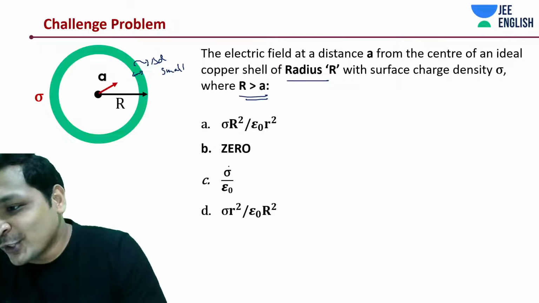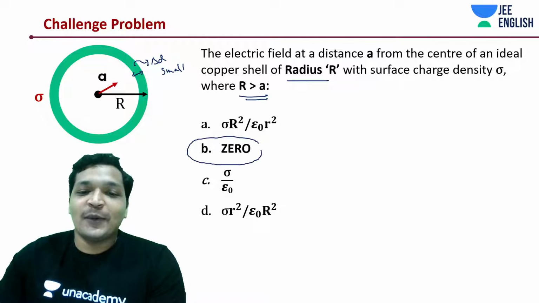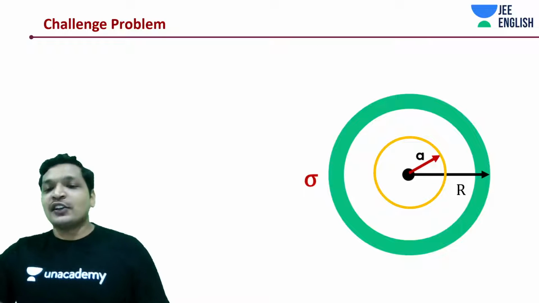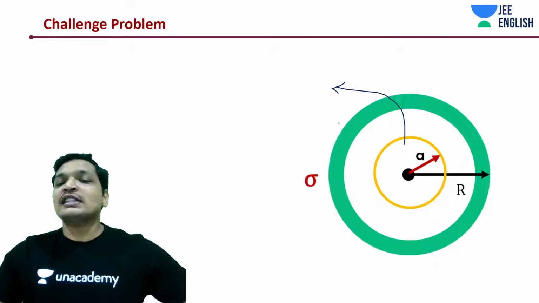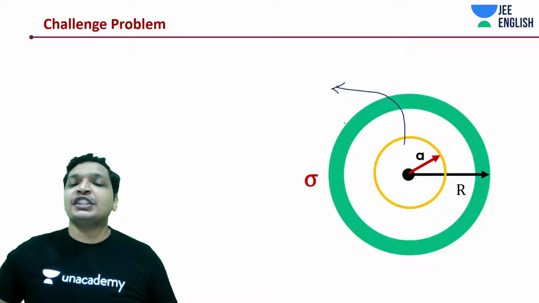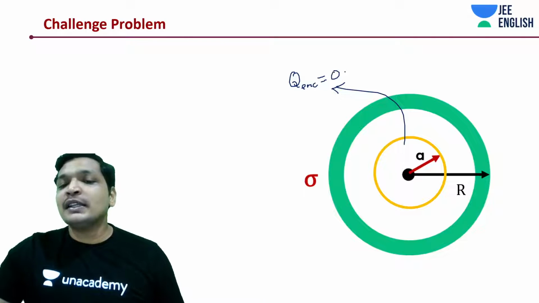Good, Prabhat. Very good. The answer is 0. Why? Charge enclosed is 0. What is the charge enclosed? All the charge lies on the surface of the shell. So, in this case, what would the charge enclosed be? 0.